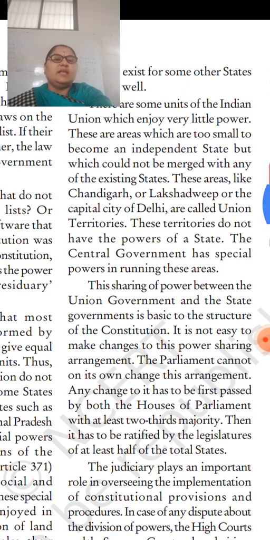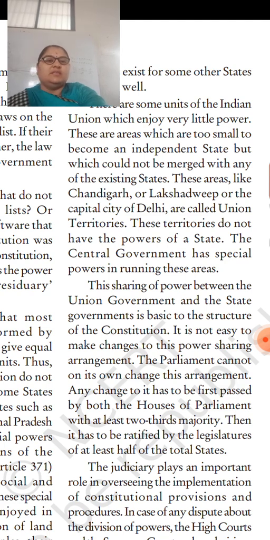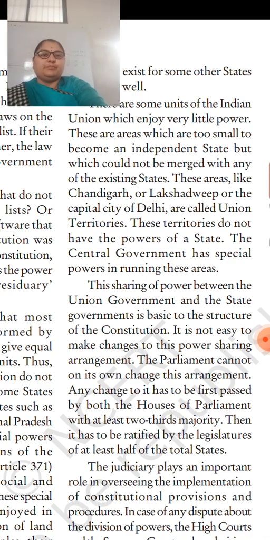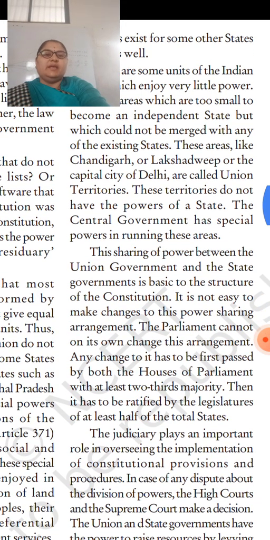These areas, like Chandigarh or Lakshadweep or the capital city of Delhi, are called union territories. These territories do not have the powers of a state. The central government has special powers in running these areas. Here, it is the central government who is running them.